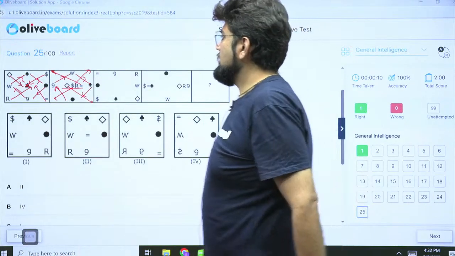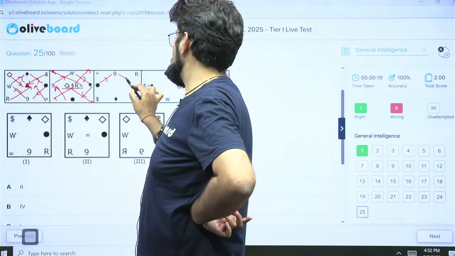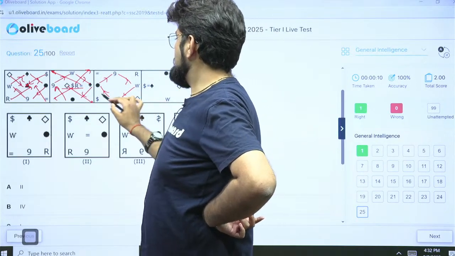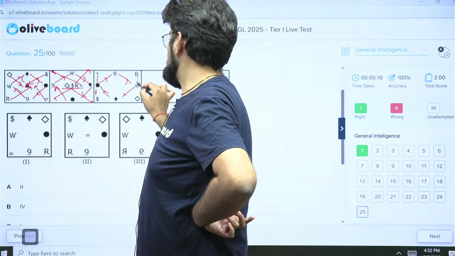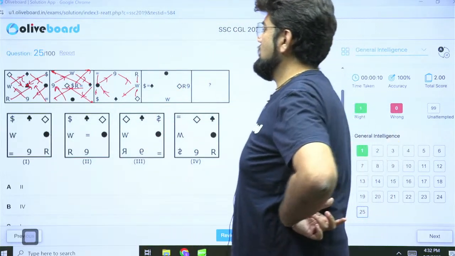Now in the next case we again have the same movement. Circle goes on the top, 9 comes here, W comes here, clubs comes here. So this is it, and this dollar and this gets clubbed here. This R and kite or whatever you want to call it, gets clubbed here.